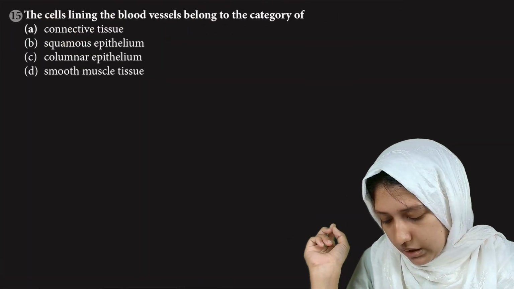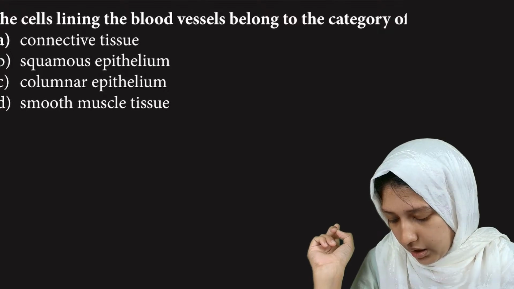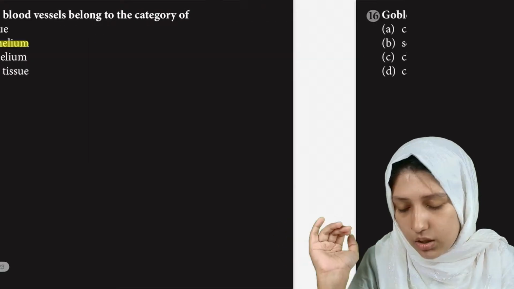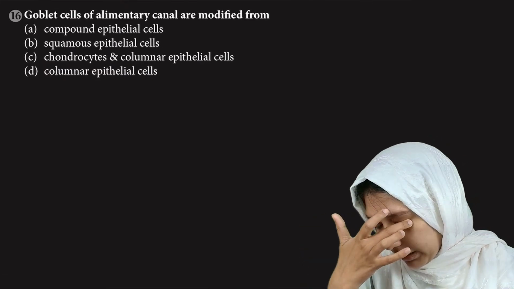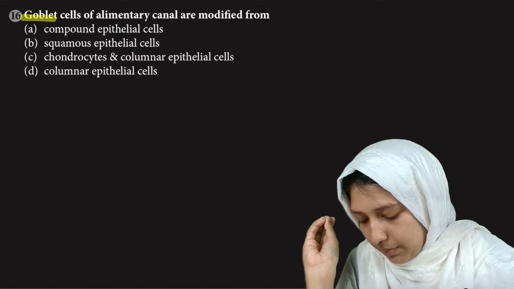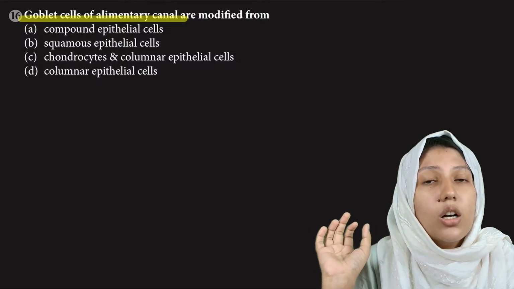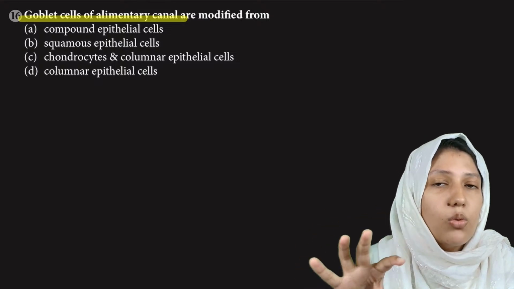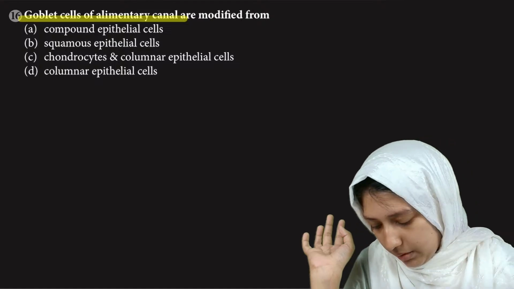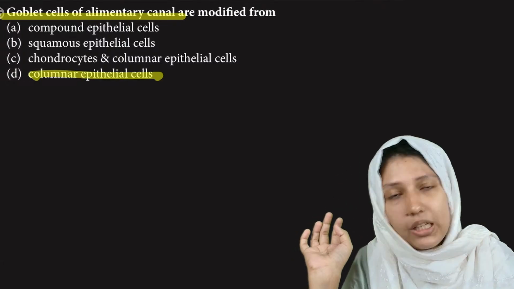The cell lining the blood vessels belongs to the, is it connective tissue, squamous epithelium, columnar, smooth muscle? It is squamous epithelium. Okay, the cells lining the blood vessels are squamous epithelium. Now, goblet cells of alimentary canal. As I said before, what are goblet cells of alimentary canal? They are unicellular, glandular epithelium. Okay, so these are modified cuboidal or columnar epithelium. They are a modified form of columnar epithelial cells. Clear?